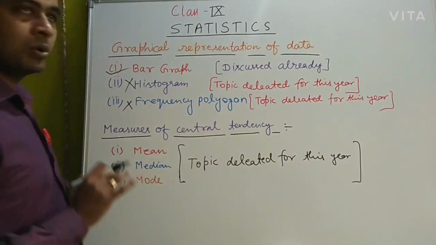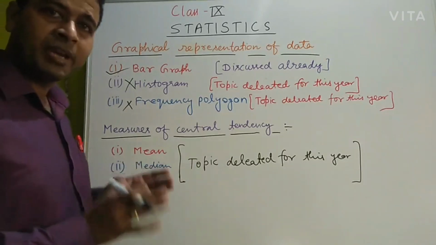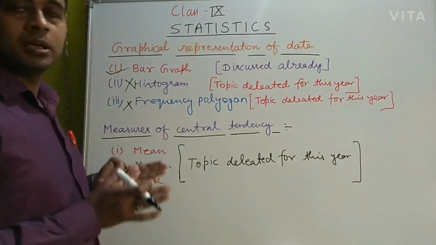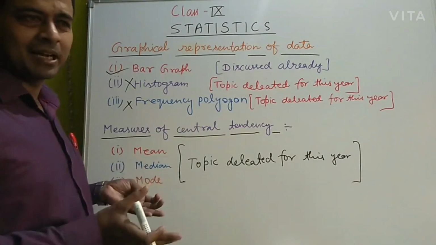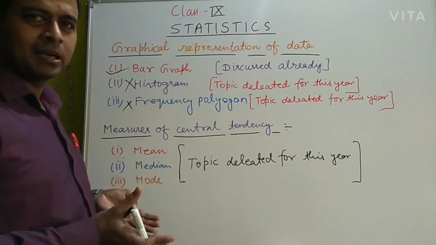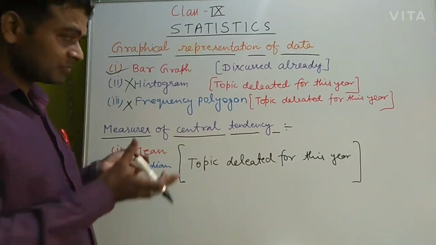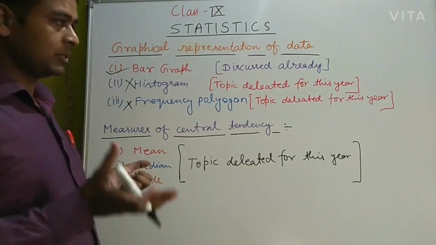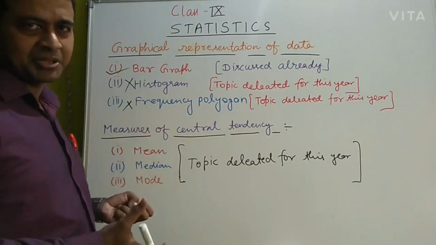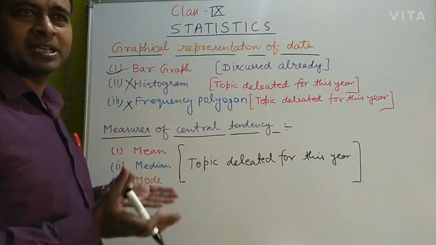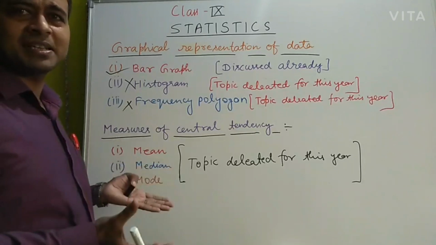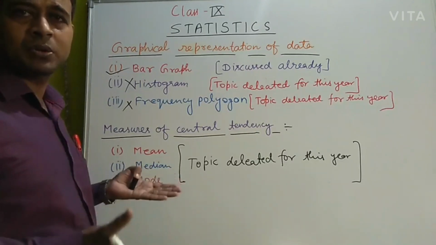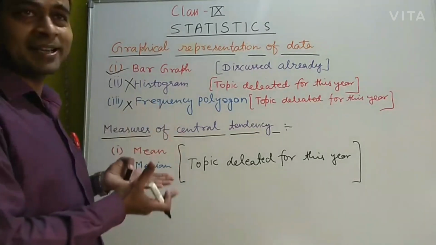Okay, so students, in this session we have covered the terms related to statistics, such as primary data, secondary data, raw data, arrayed data, range of the data, frequency, the preparation of the frequency distribution table, and also how to represent the data in the form of a bar graph. So that's all for this session, students. I hope all of you have understood how to use statistics in your daily life.